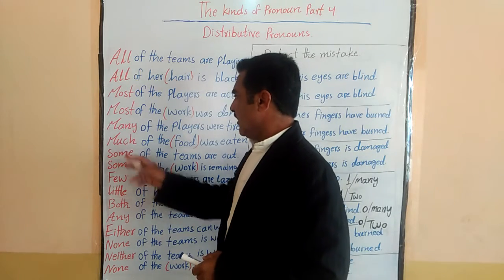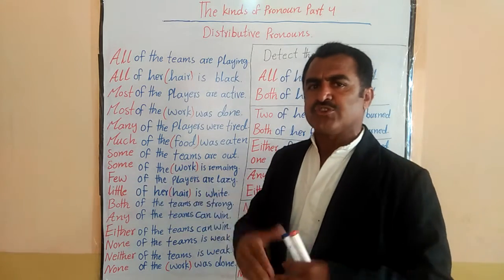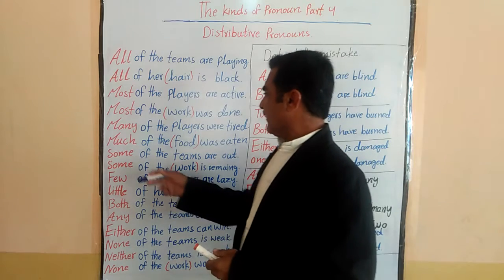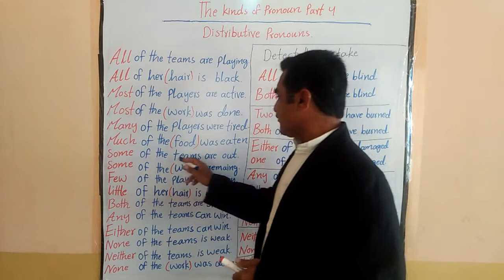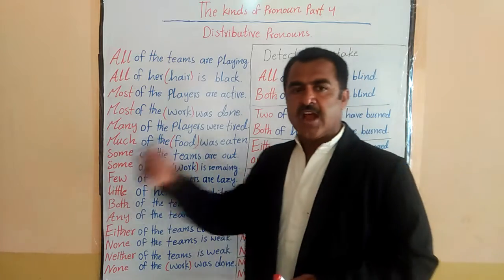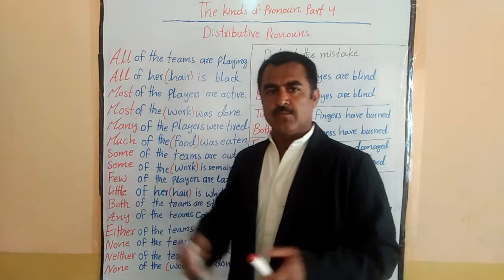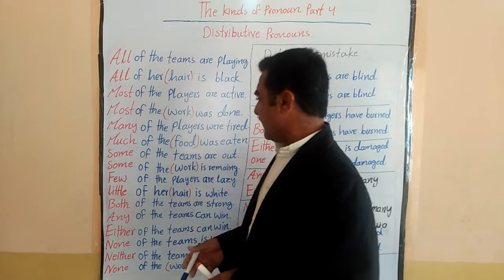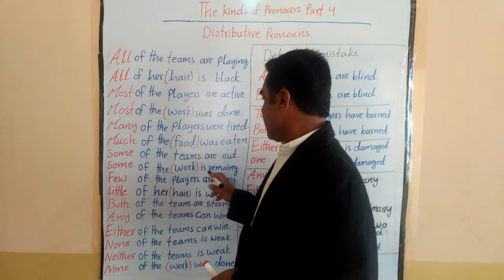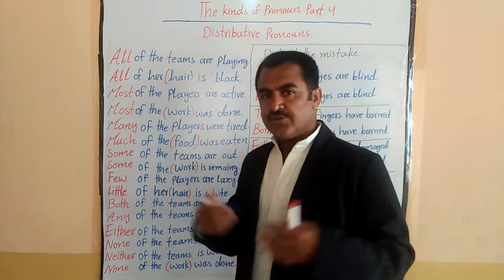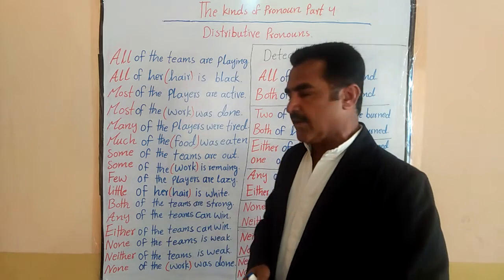Whether it's the World Cup or any other cup or trophy, no problem. Some of the teams are out, meaning they are out of the World Cup or whatever the cup is. Some of the work is remaining. Not the whole work, but some of the work is remaining.